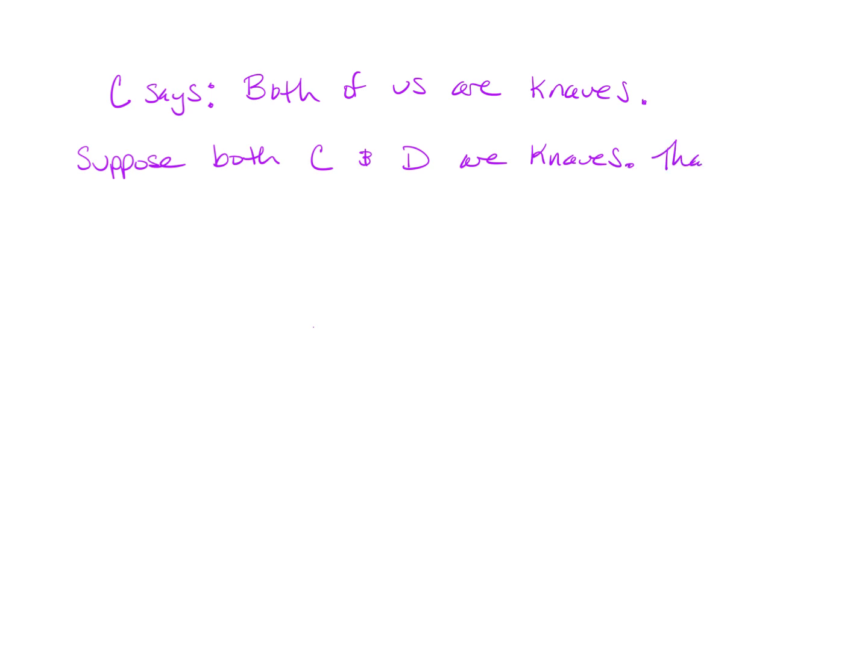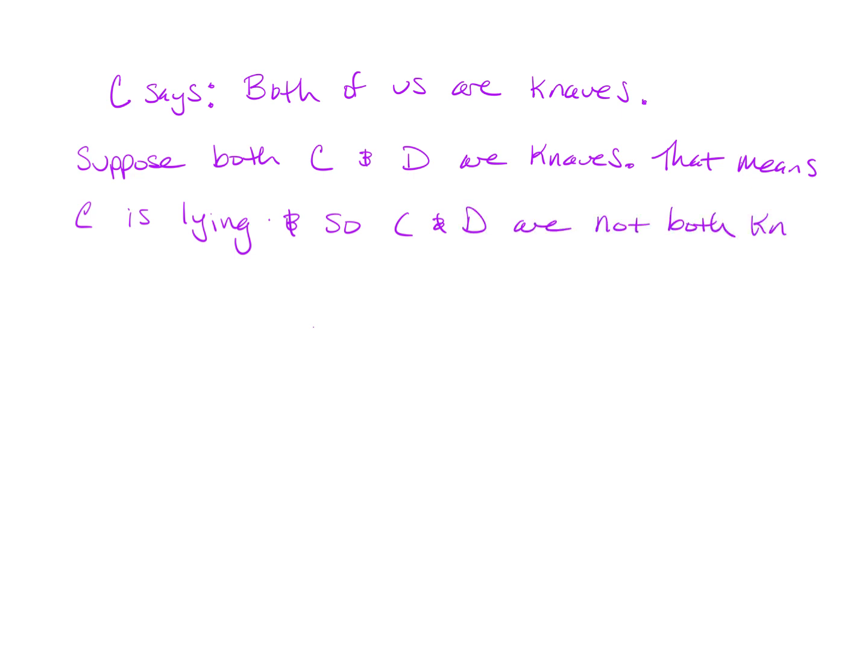So that means C is lying, right? If C is a knave, then they lied to us, in which case we have a contradiction. If we suppose they're both knaves, that means that C is lying and they are not both knaves. In fact, it must be that C is a knave though, okay?